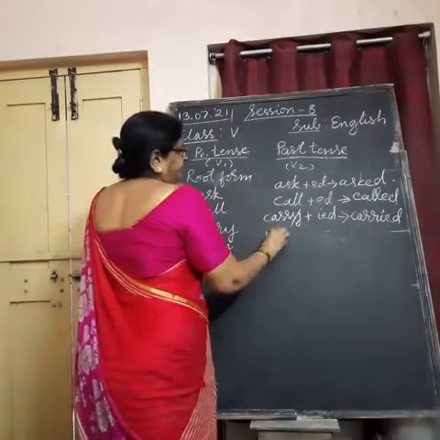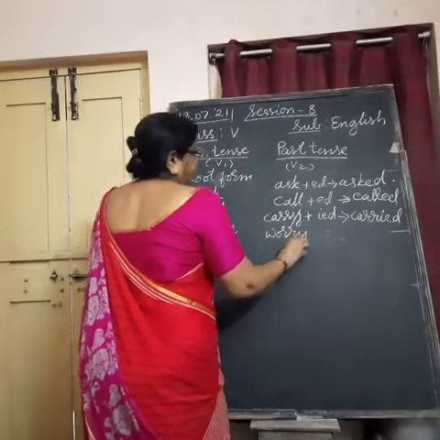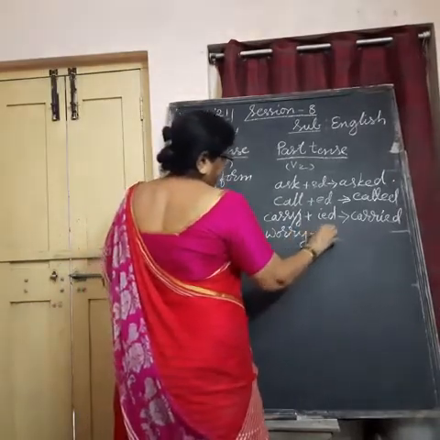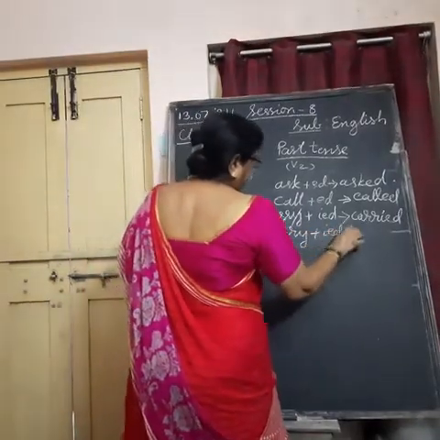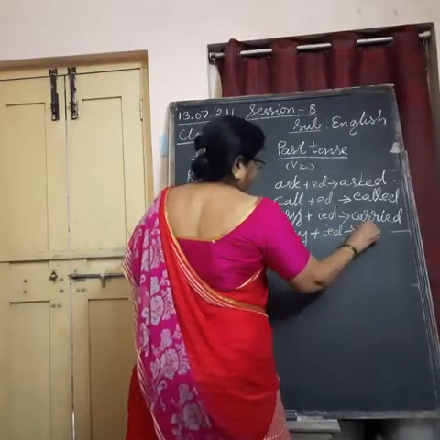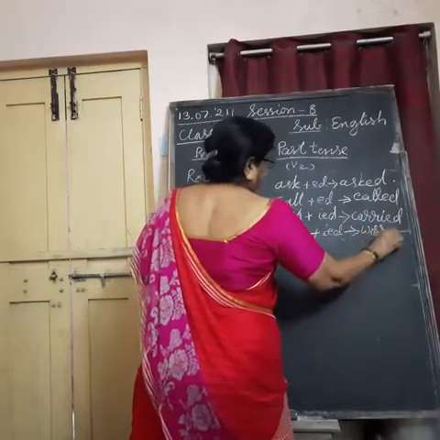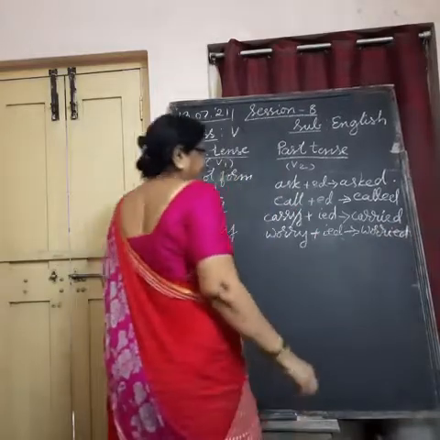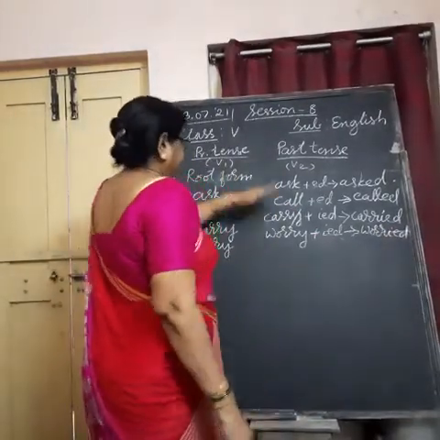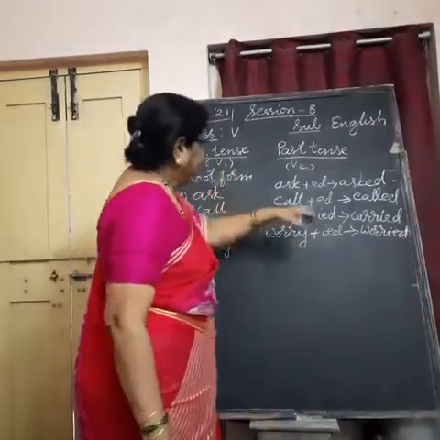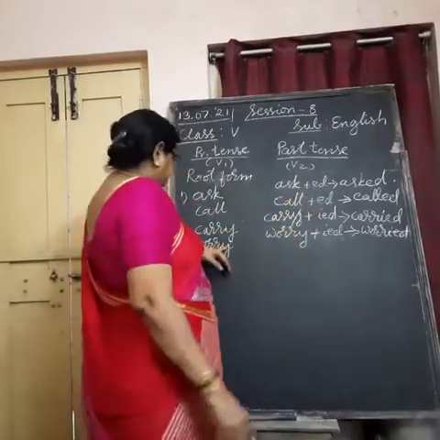Understand? Worried. I am just showing a few examples. This way we change by adding ed. What do we do in the second case?